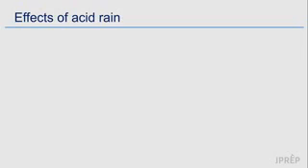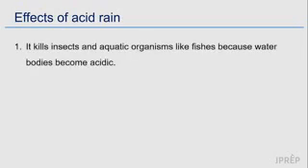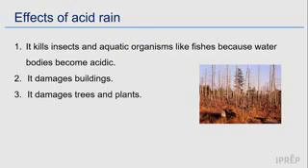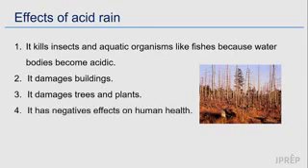Acid rain can be very damaging. It can end the lives of insects or other aquatic animals because the water they use becomes acidic. It can also lead to some form of corrosion on buildings because of the acidic content. It can cause damage to plants or trees because of the acid. It can also affect humans who may drink such water that contains acid.